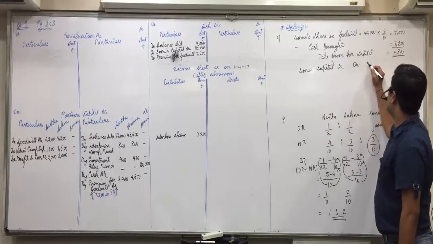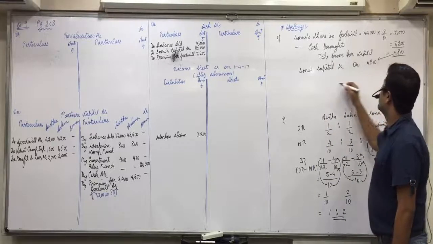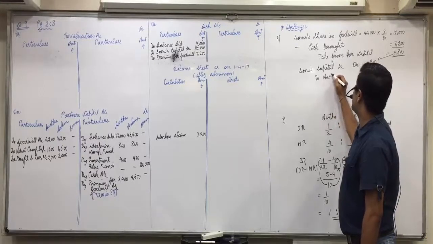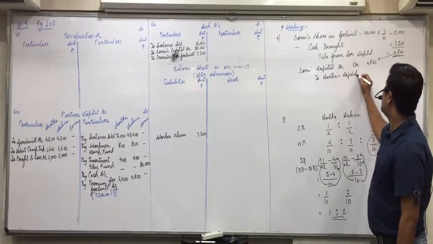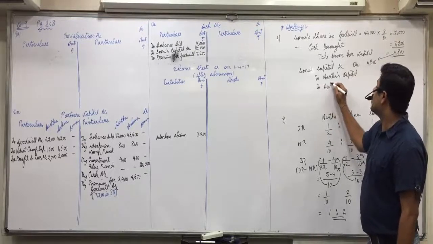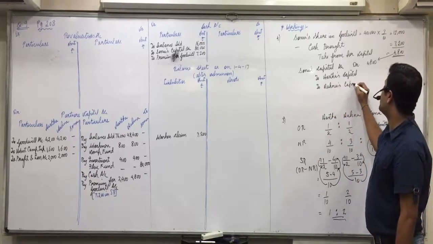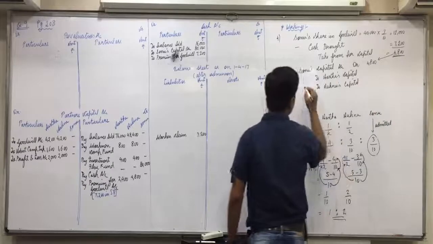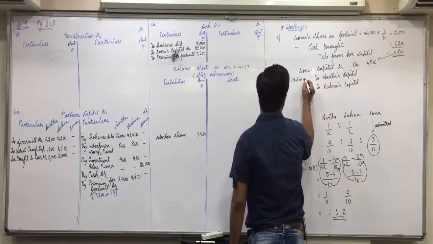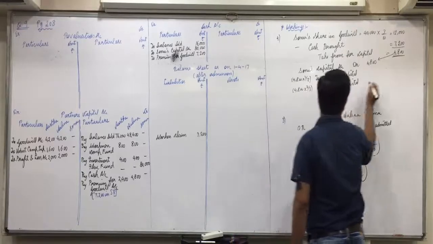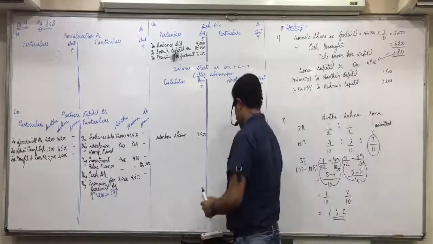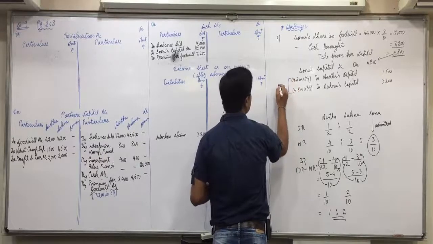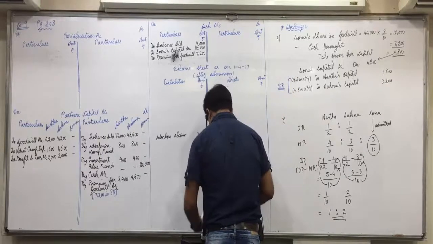With what amount? We have to take from his capital now, 4,800. And two old partners means to Asta's capital account and to Ana's capital account. Again, this also you have to distribute in which ratio? Sacrifice ratio. So 1:2, you will distribute 4,800 into 1 by 3, 4,800 into 2 by 3, 1,600 and 3,200. Are you all clear with this? Remember, we have distributed it in sacrifice ratio.